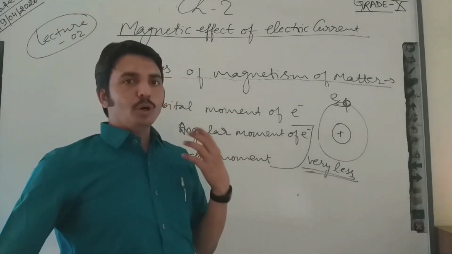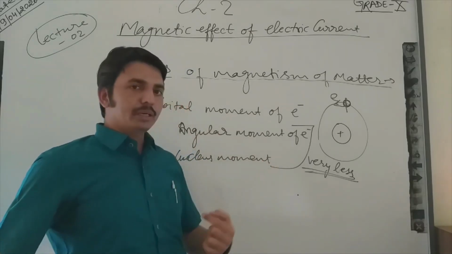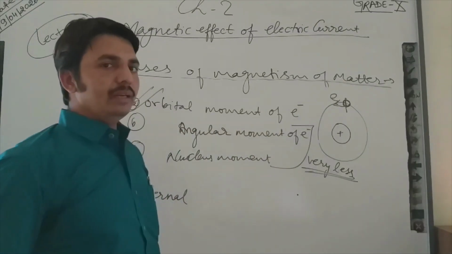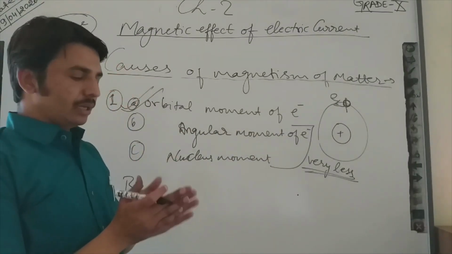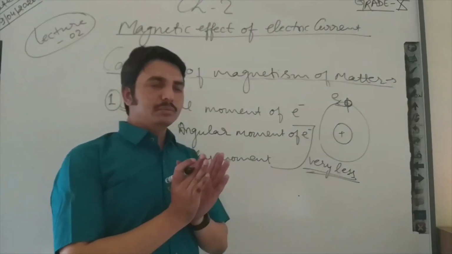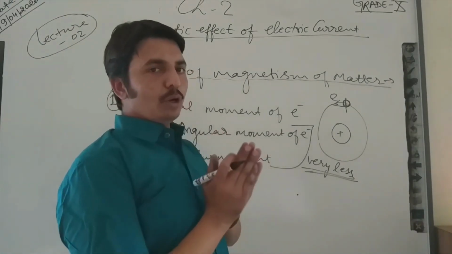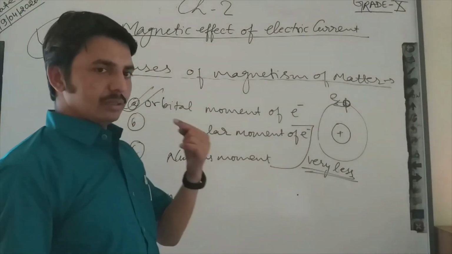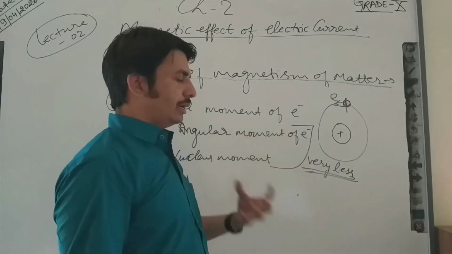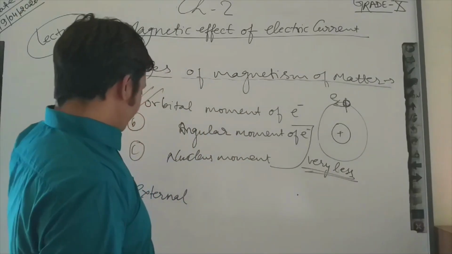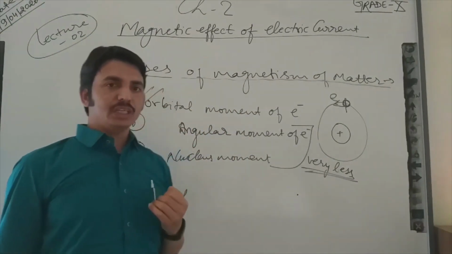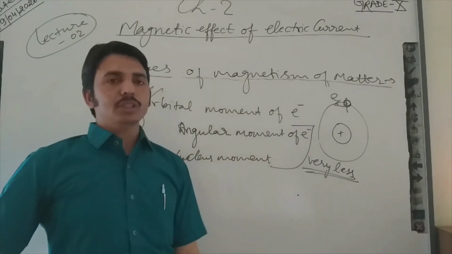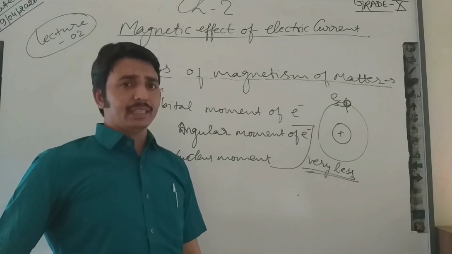The dipoles of the matter align in a specific direction. If all dipoles of atoms align in a specific direction, then their movement will be in one direction, so they behave like a magnet. But if we apply an external field, not all materials behave like this.